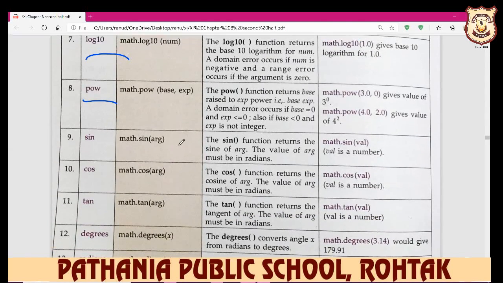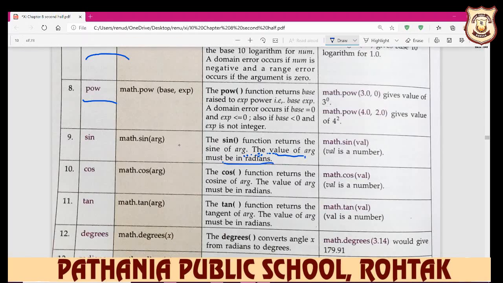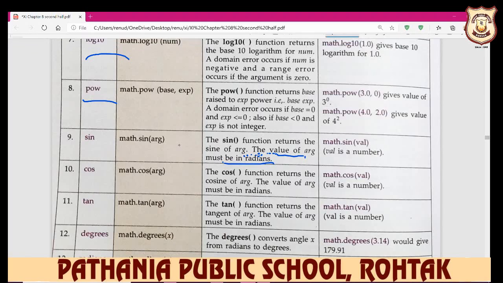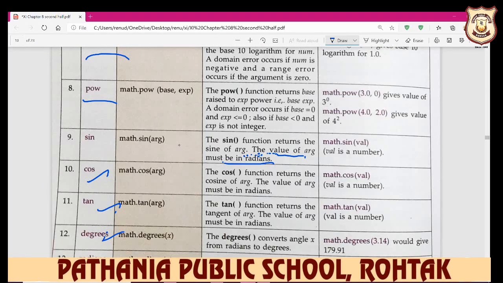In the same way you calculate the sine. Everyone knows about the sine function. It returns the sine of arg. The value of arg must be in radians. So you just write down math dot sin, and then a value, any of 90 degrees, 80 degrees, 70 degrees, anything. Same like that you define the cos function, tan function, degrees, and radians.